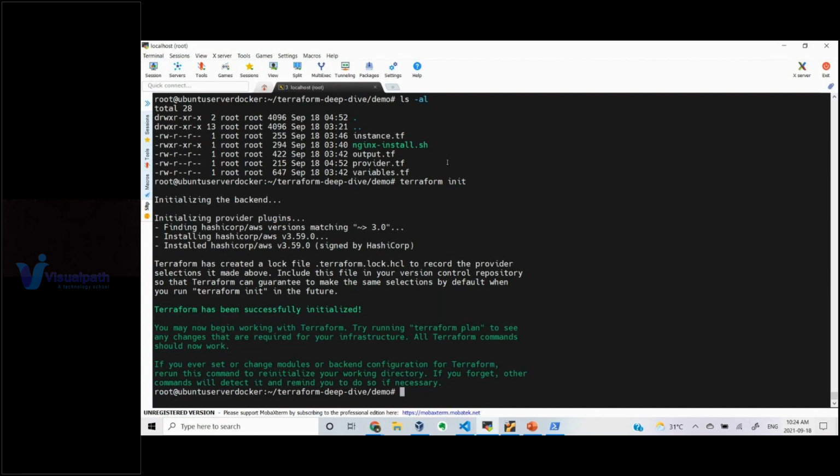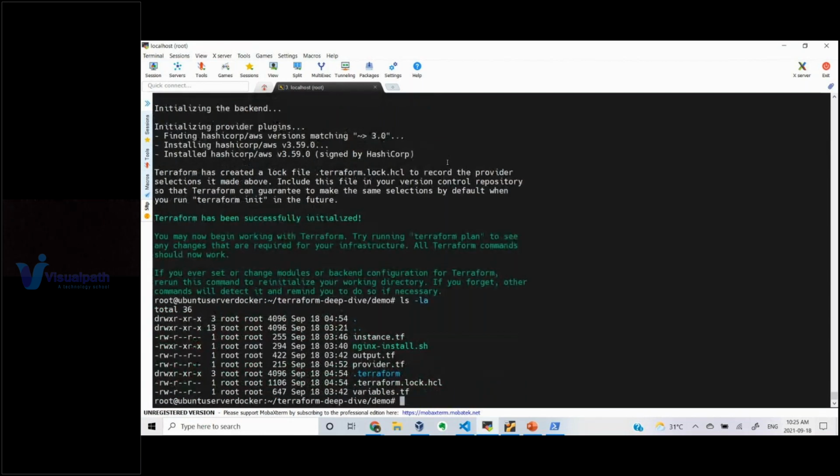Okay, so as per my requirement, I have downloaded this and it is using this particular version. Once this command is executed, you can see a new .terraform directory and a file called the HCL lock file.